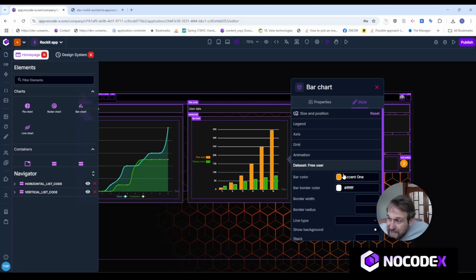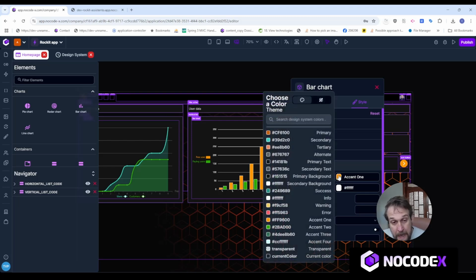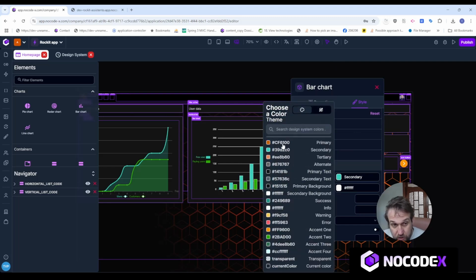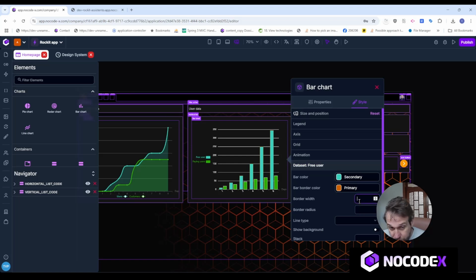And then for each data set that I've added, you can also tweak some stylings for that data set. For example, I can choose another bar color like this. I can choose a bar color border, and I can choose a width of a border and even a radius.